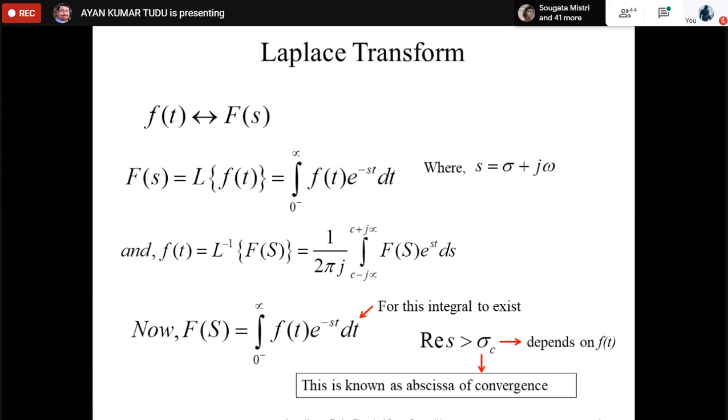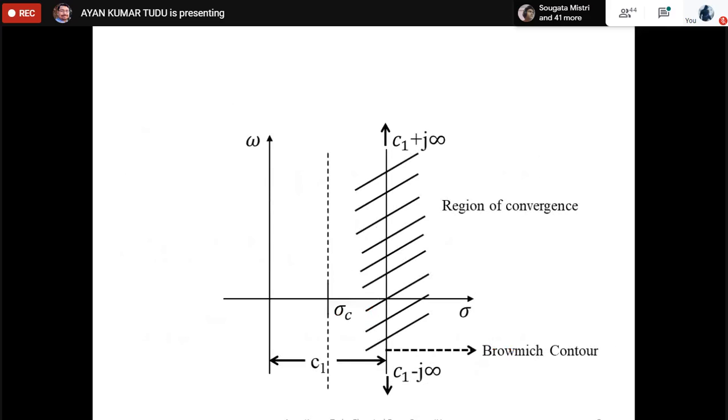So I think you can all now get a brief idea of what we are talking about. Again, these are all causal time functions. As you can see, this f(t) is again a causal time function, that is, it is limited to f(t) equal to 0 for t less than 0. So it is a causal time function.